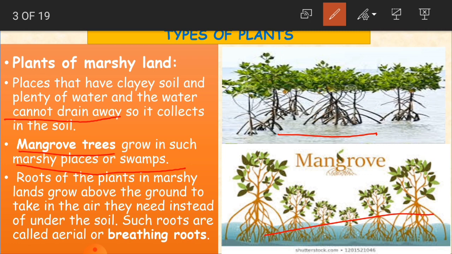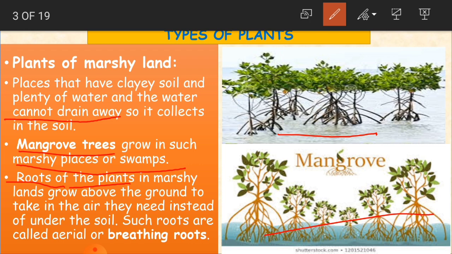Roots of the plants in marshy lands grow above the ground to take in the air they need, instead of under the soil. Whatever plants are growing in these areas, their roots grow above the ground.